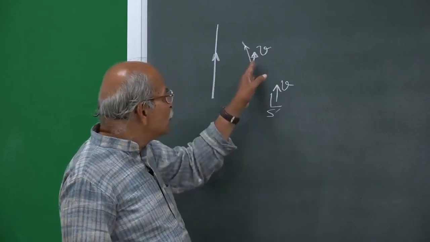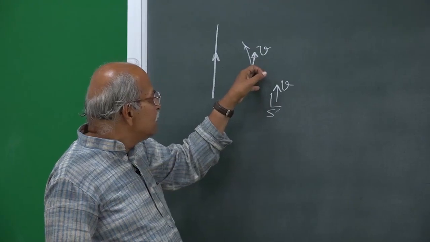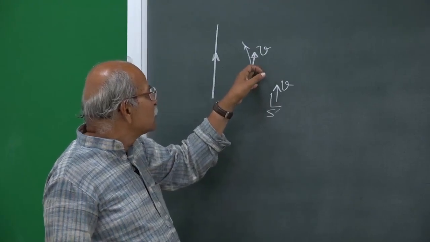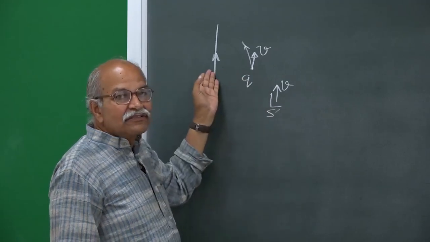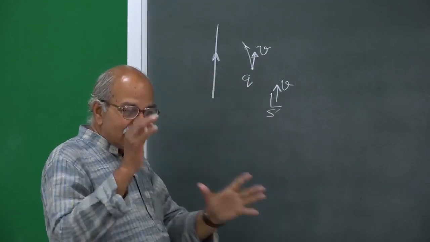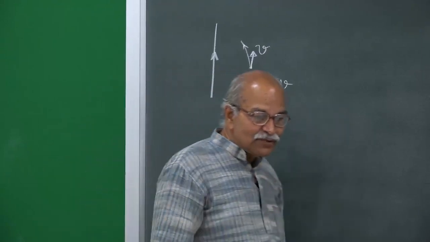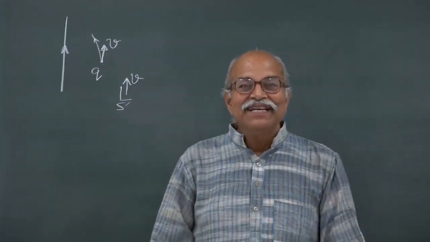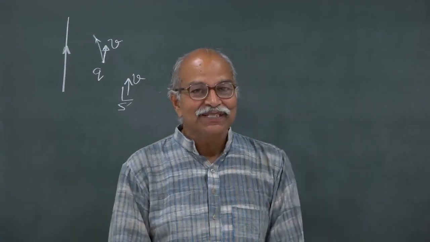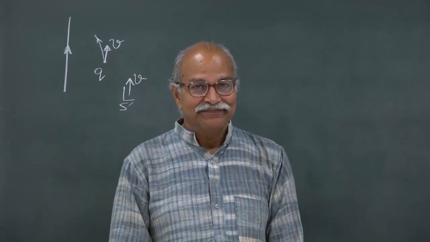And if there is no magnetic force, then it should just stay there. Why should it go towards this wire? That is a dilemma many students have when they do not know about relativity. So, these are the kind of questions which I want to address today.